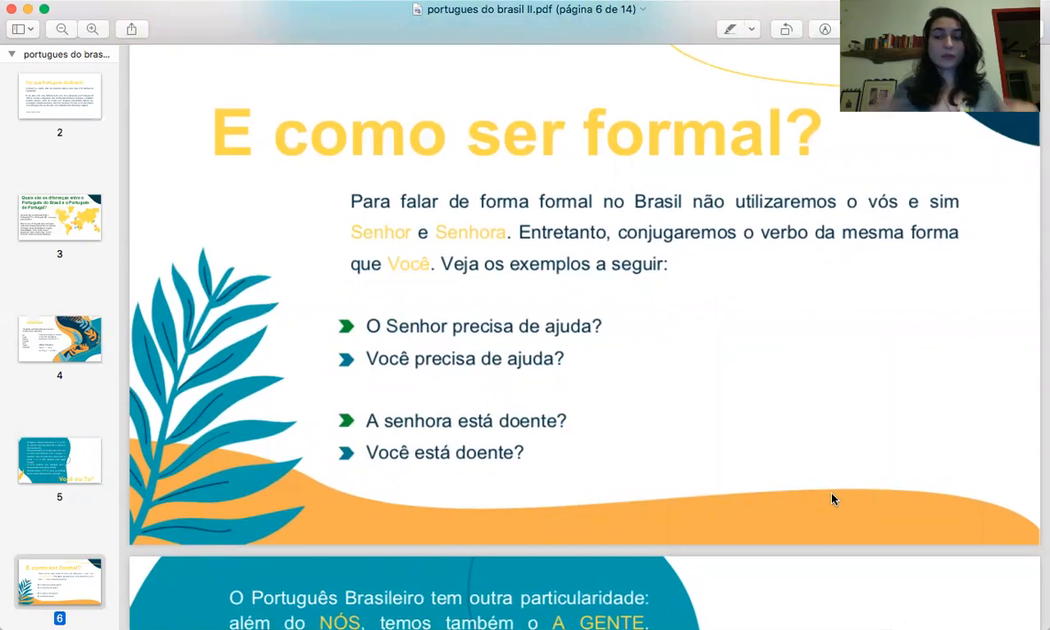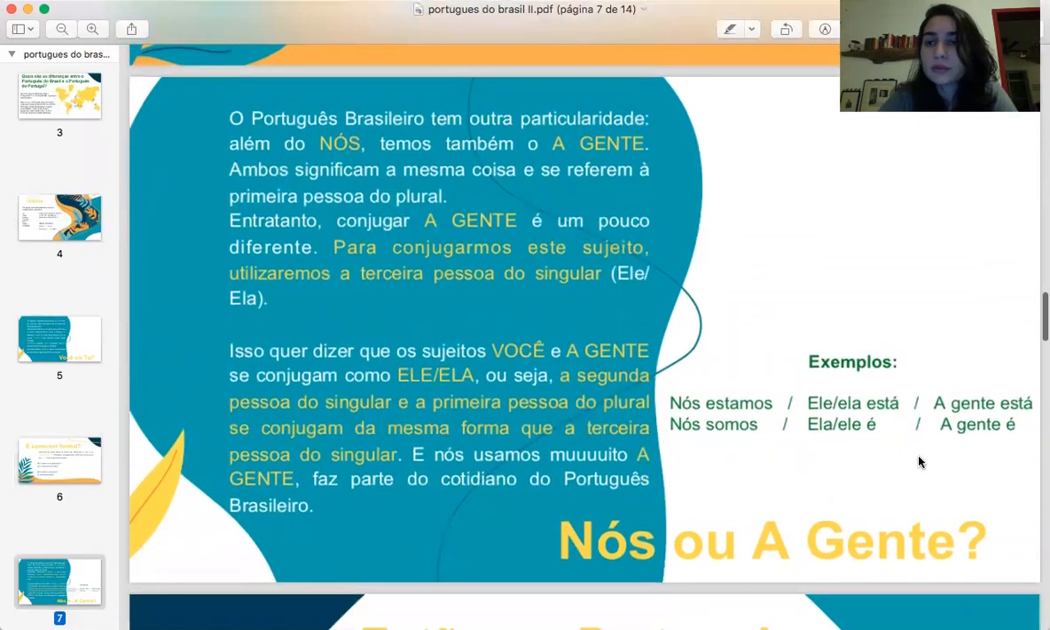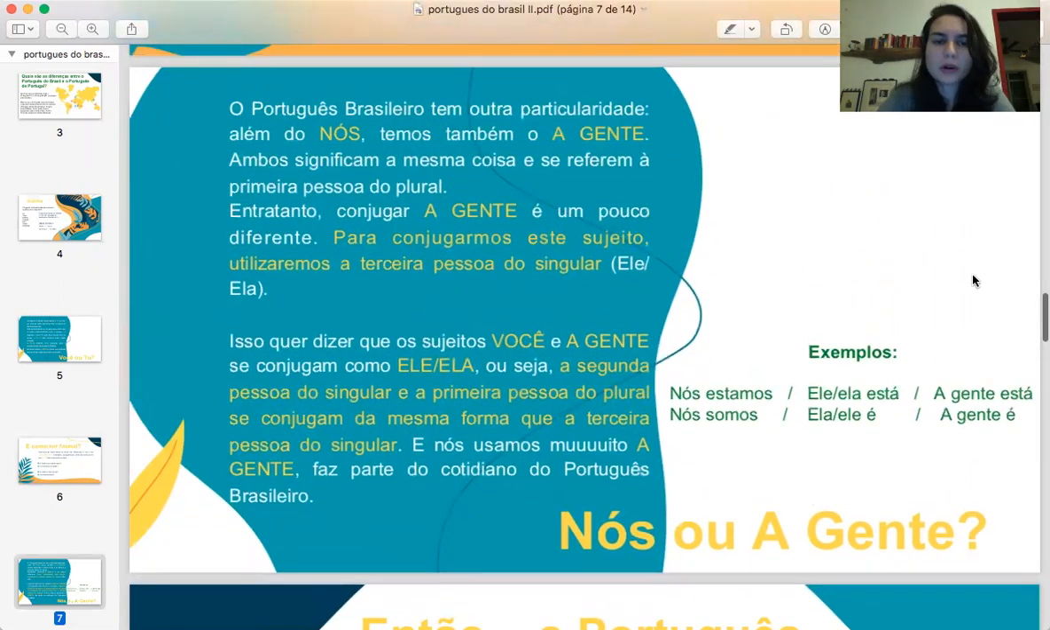We have different ways of being formal in Brazilian Portuguese and in European Portuguese. We're also going to study a little bit more about that. And here I explain a little bit more about when we use nós and when we use a gente. We're going to see that in Brazilian Portuguese we have differences between formal and informal situations, what we use when we're talking to people, and what we use when we are writing a formal email or a letter. So there are things that we need to pay attention to when we are learning a new language.